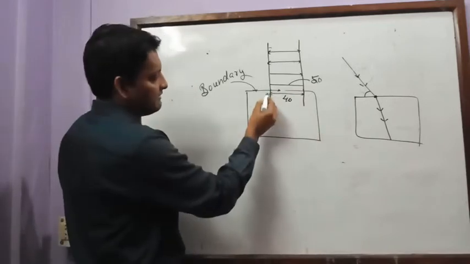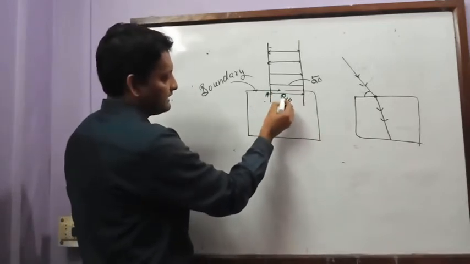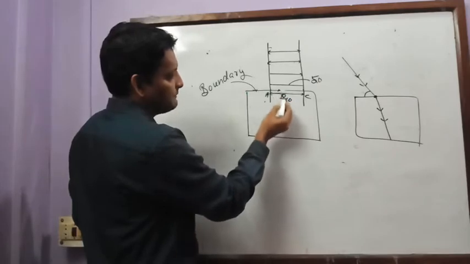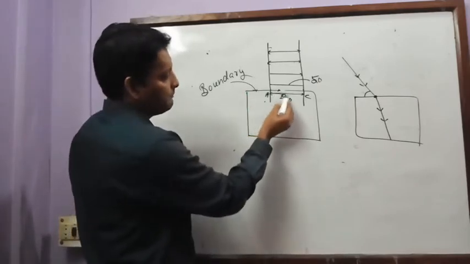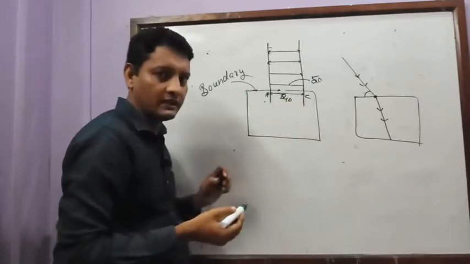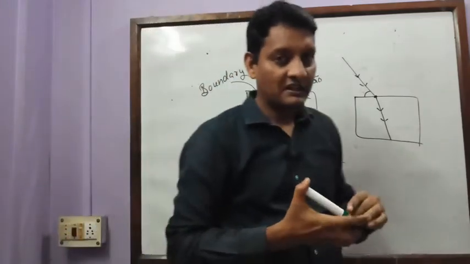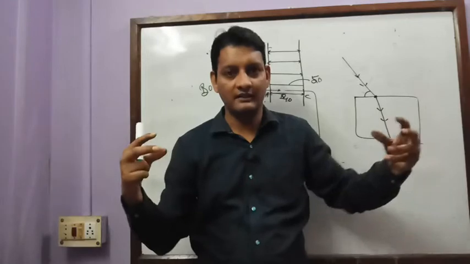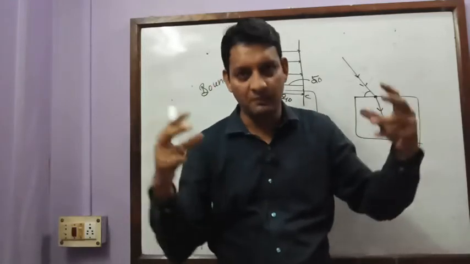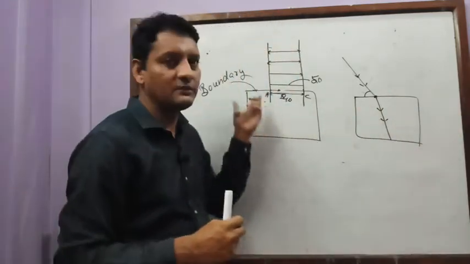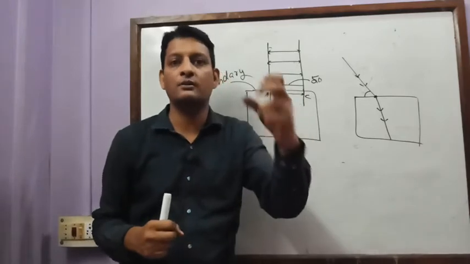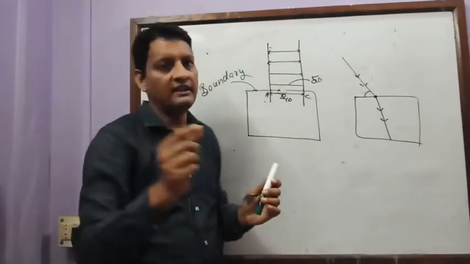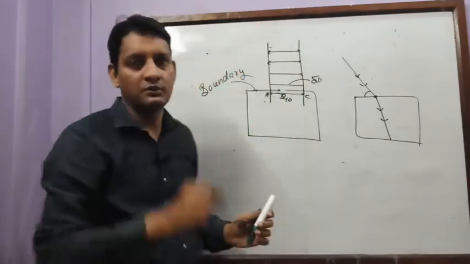That means if I divide the wave into two parts as before, AB's speed will be 40 and BC's speed will be 40. When both parts have the same speed, there will be no change in direction. So this is the reason why the ray does not undergo bending when it is incident perpendicular to the surface.